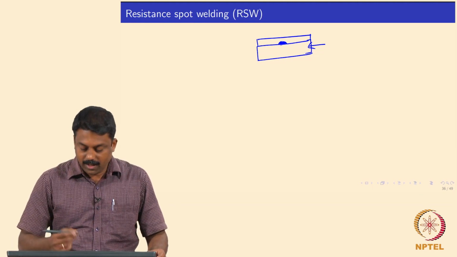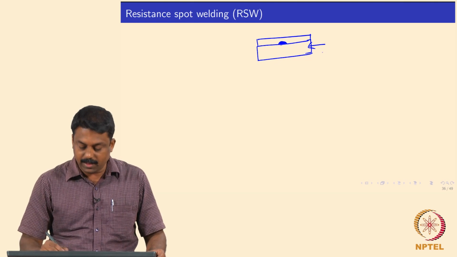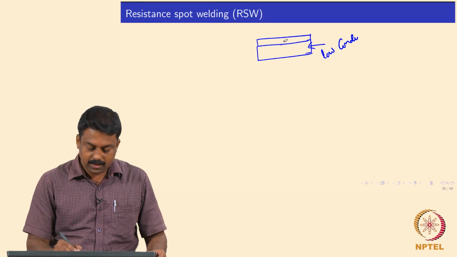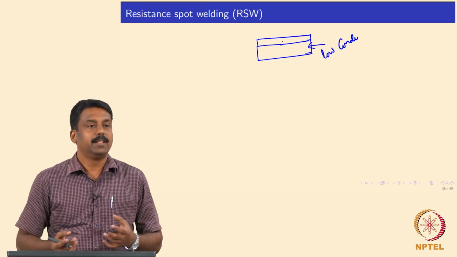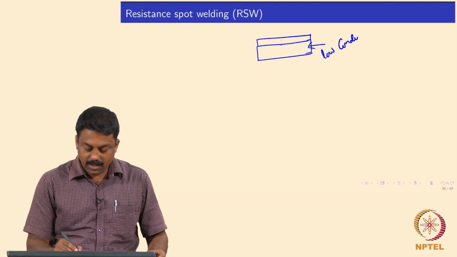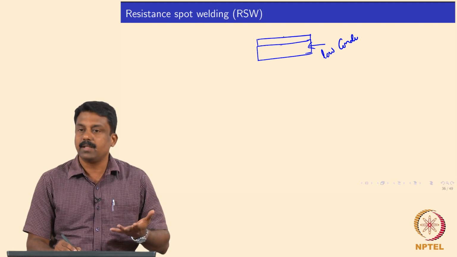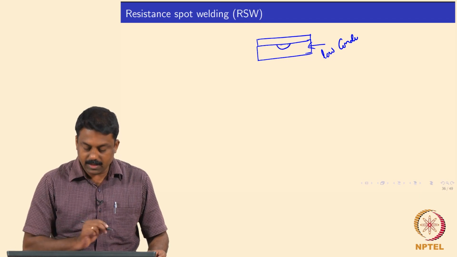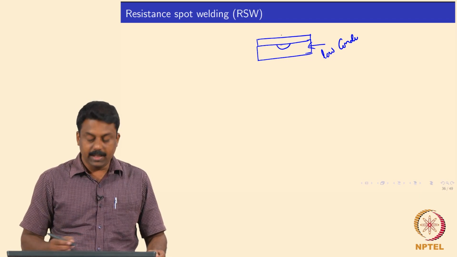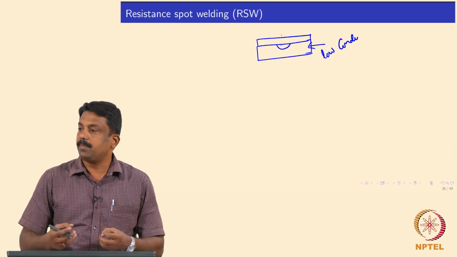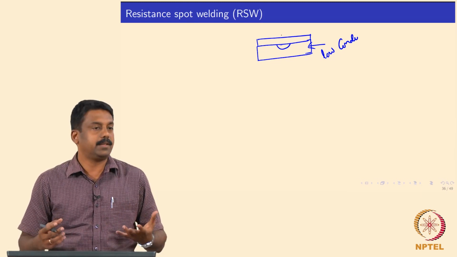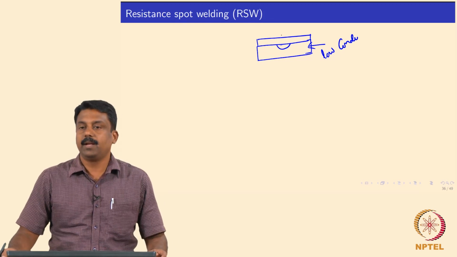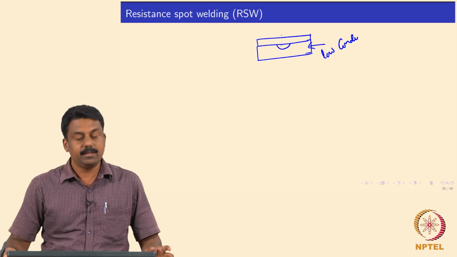Okay. On the other hand, suppose your material has a low conductivity, then what will happen? The heat is not effectively contained, whereas in this case the heat can be conducted because of proximity to weld. So, if the material has a low conductivity, obviously you will end up making the welds only at the thicker sections. So, these are some problems you may expect when you are doing dissimilar thicknesses,